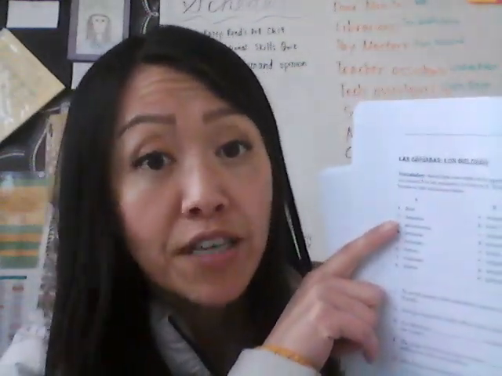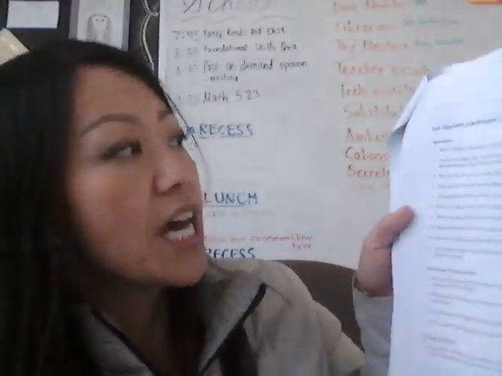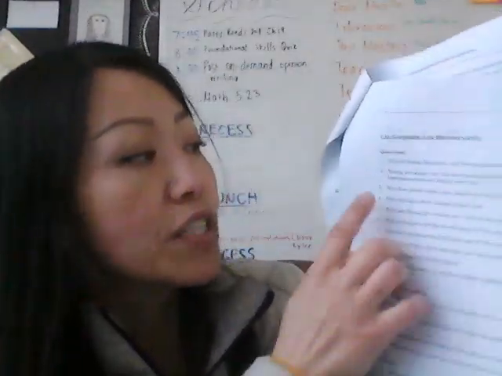Now, antonyms are words that mean the opposite. So if I say tall, the antonym of tall is short. If I say bright, the antonym of bright is dark. So for A, frail, which means weak, not very strong, you would match it to a word that will mean very strong. All right? Then, after you've matched the words to the antonyms, you'll use words in list A to fill in the blanks for your sentences below. There are 8 sentences.